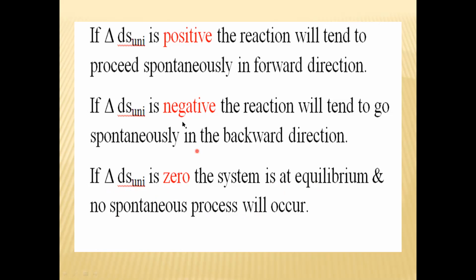Equilibrium में होगी. देखिए अगर पॉजिटिव है तो फॉरवर्ड डायरेक्शन, नेगेटिव है बैकवर्ड डायरेक्शन. अगर डेल्टा एस की वैल्यू जीरो है, so it will be, system is at equilibrium and no spontaneous process will occur. So these are the three conditions, very important.